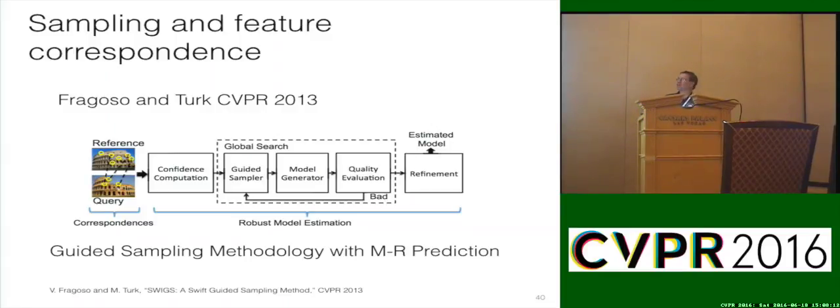Okay. So they were using sampling to decide what points to use in matching by basically having a guided sampler that would look and figure out, I've got some samples, I generate a model, and I look at the quality, and then I can feed back in a loop to say, no, don't use those points in matching, use these points, and iterate to make that whole process better. And that allows them to have a much more refined model that did a better job of matching.